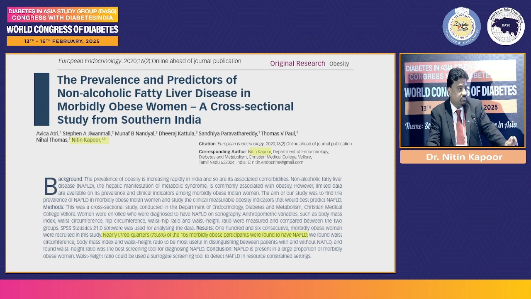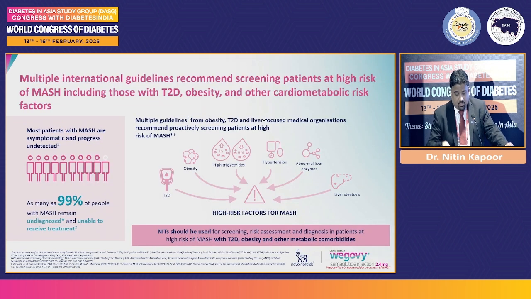Many times, just a diagnosis of fatty liver disease is often brushed under the carpet, saying that, okay, a lot of people have it, but that's definitely not the solution. As per all international guidelines, including the most recent ADA guidelines, today it is important and mandatory to screen for fatty liver disease or steatotic hepatic disease in all individuals who have high risk.